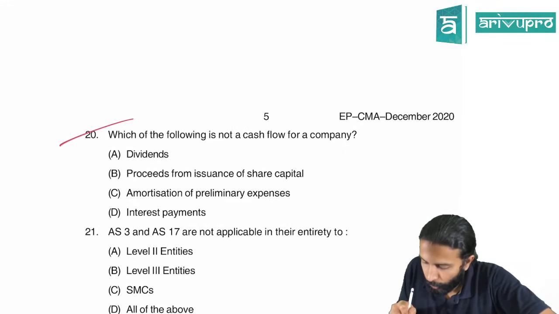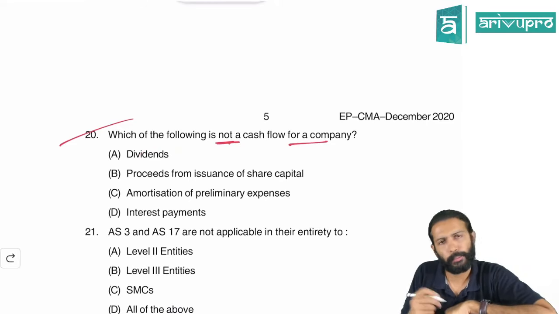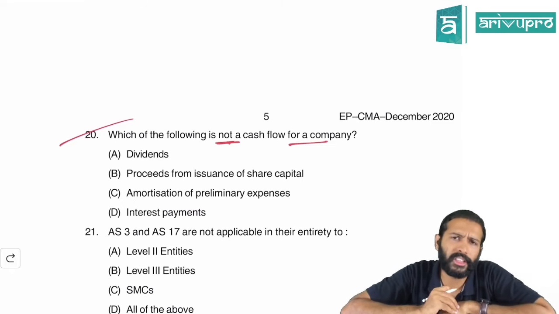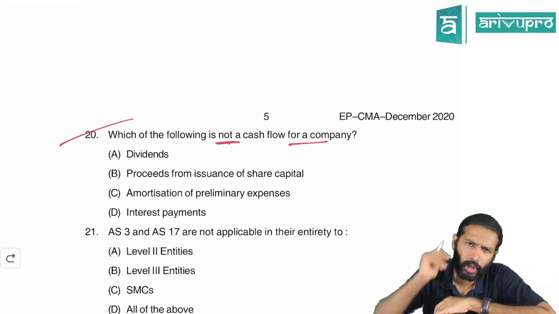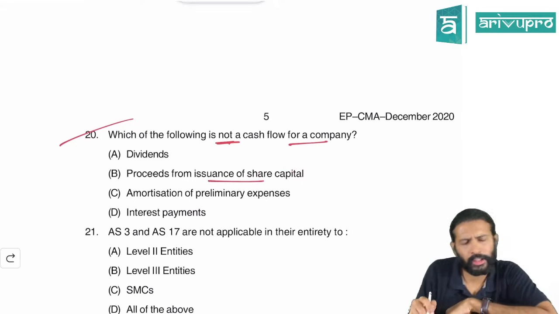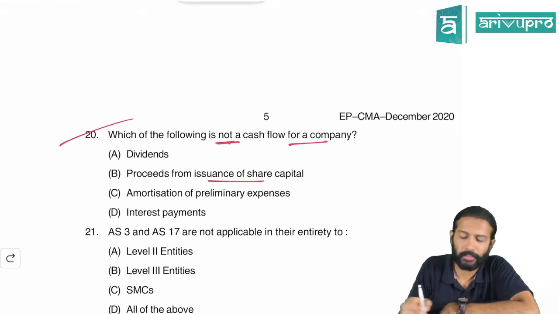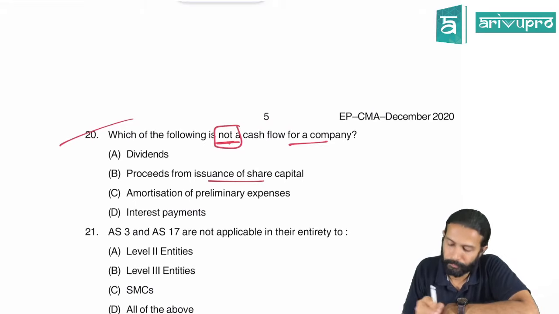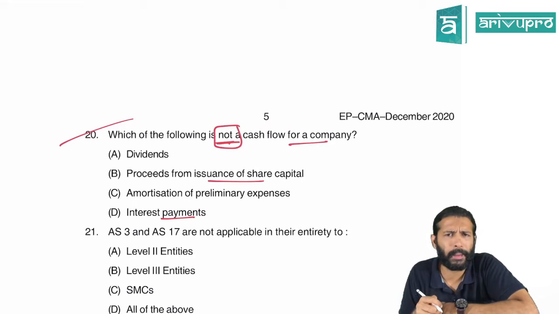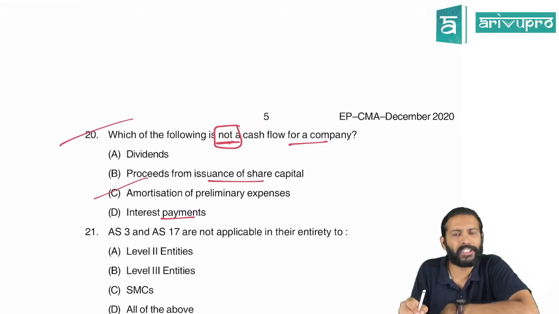Next, which of the following is not a cash flow for a company? Is dividend a cash flow? Yes. Dividend paid is a financing activity. Dividend received is an investing activity for a normal company. So it is a cash flow. Proceeds from the issue of share capital? Yes. Whenever a company issues shares, it will receive money. So it is a cash flow item. They are asking which is not a cash flow item. Interest payment? Yes, when you pay interest, obviously cash or bank balance will reduce. Again, interest component. That means the only remaining is C.